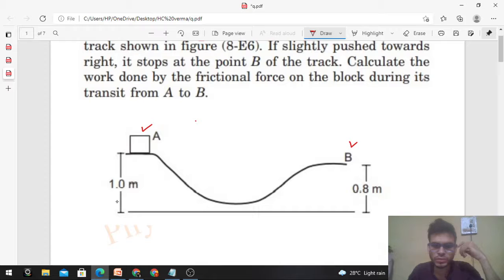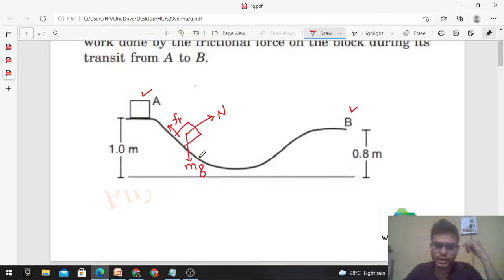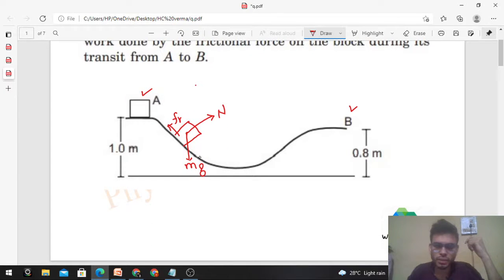So how many forces will act on the block when it will travel from A to B? If you draw the free body diagram of the block at any instant, there will be three forces acting on the block. One will be its weight vertically downward, mg. There will be normal reaction acting perpendicular to the track at any instant, and there will be force of friction, which will try to oppose the motion of the block with respect to the track. So at any instant, these three forces will be acting on the block when it will move from A to B. So we can use the work energy theorem for the motion of this block from A to B.